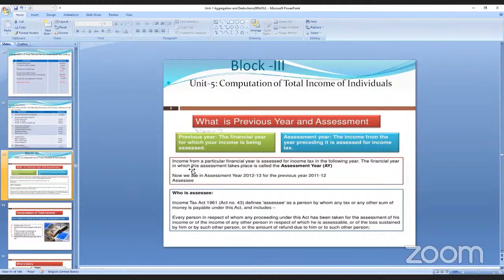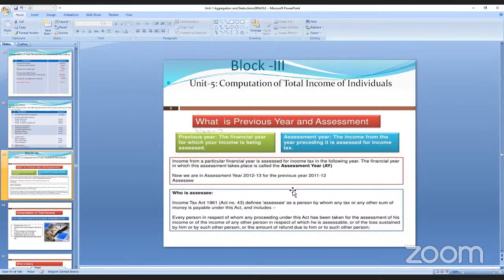See, here it is given. Income from a particular financial year is assessed for income tax in the following year. The financial year in which this assessment takes place is called the assessment year. Now, what is the assessment year? For the previous year 2011 to 12, the assessment year is 2012 to 13. This is what I told you. If 2020 to 21 is the previous year, the assessment year is 2021 to 22.